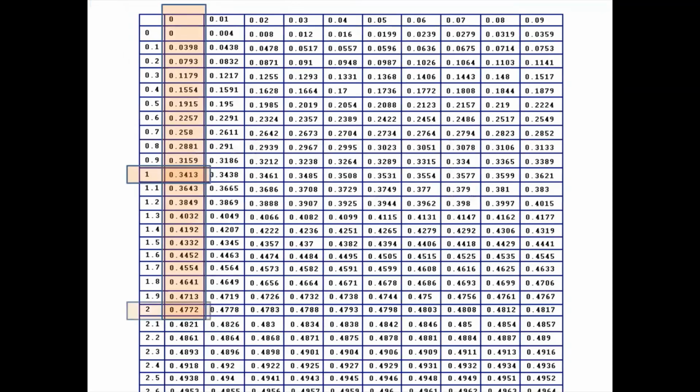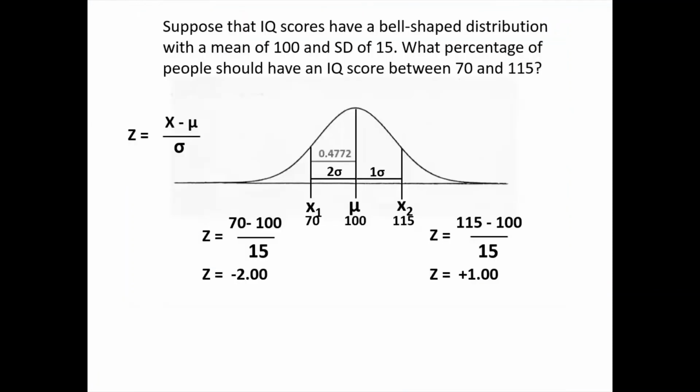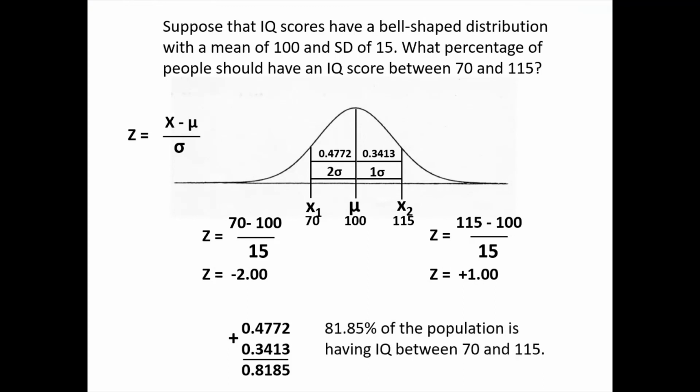For 1.0 and 2.0, if I read the Z table, these are the values. So I have to add both the distances for the total distance, and the addition comes as 0.8185. That means 81.85% of the population is having IQ between 70 and 115. Are these problems clear with you? Can we go ahead? Yes, sir.